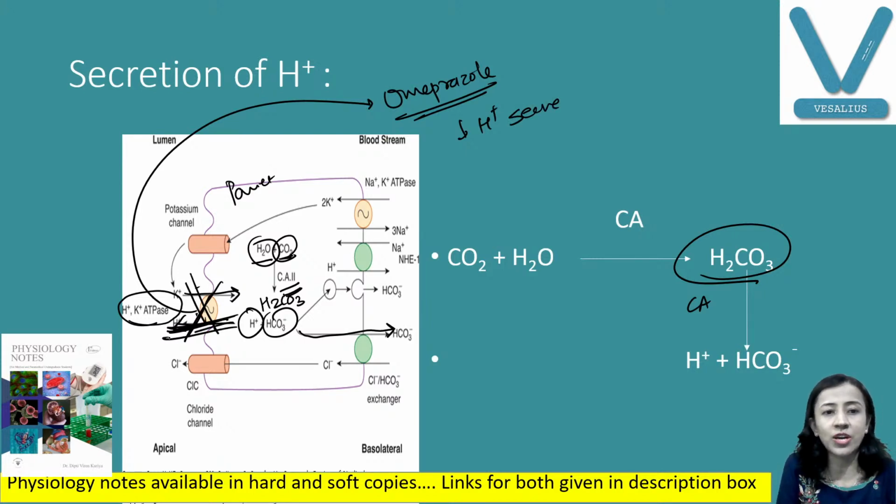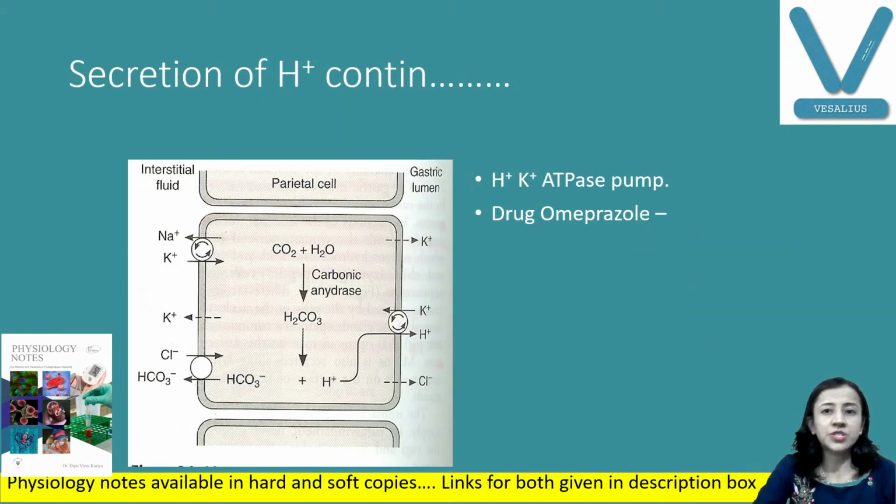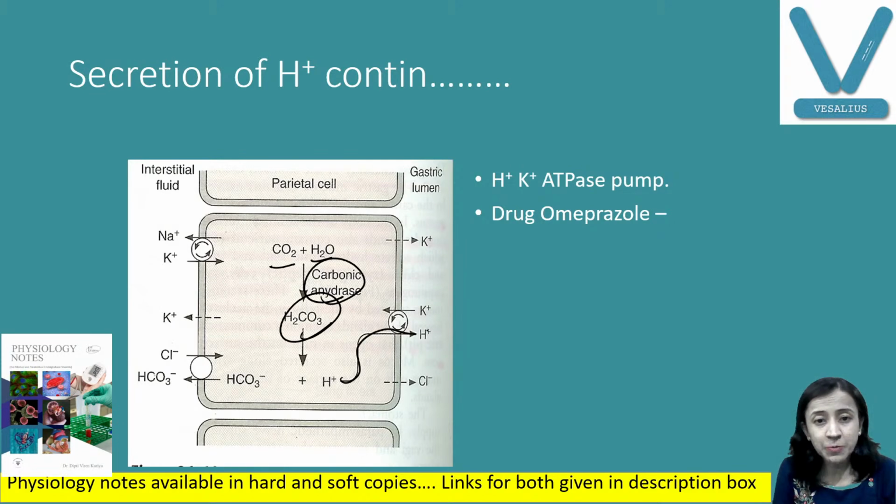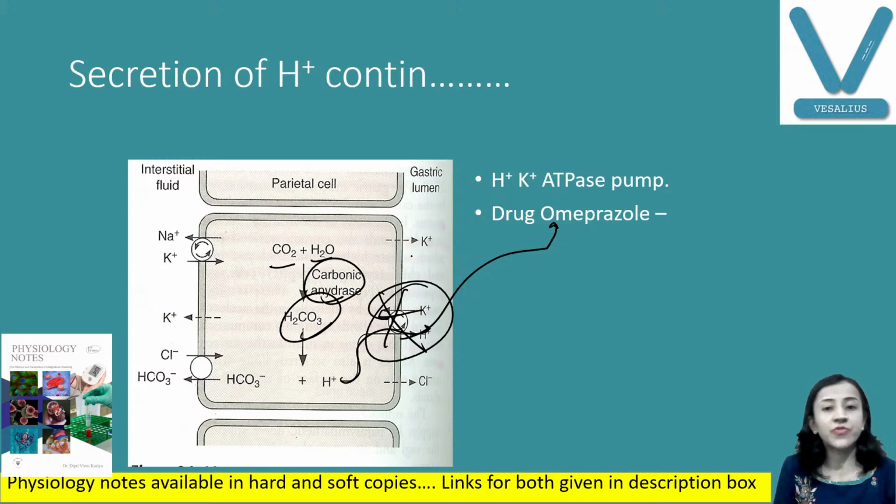So H plus ion cannot be secreted. Am I clear? This is the applied aspect. These are the steps we have discussed: CO2 plus H2O, H2CO3, H plus and HCO3 minus, H plus ion and K plus, the H plus K plus pump. This is inhibited by the drug omeprazole. So if you have acidity, you take the drug omeprazole.